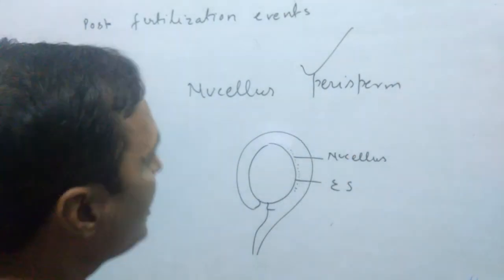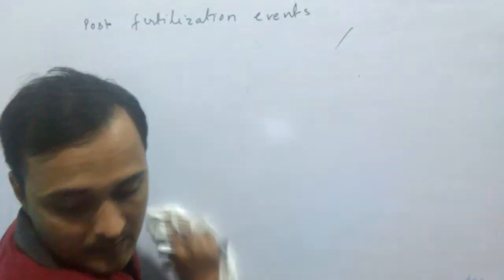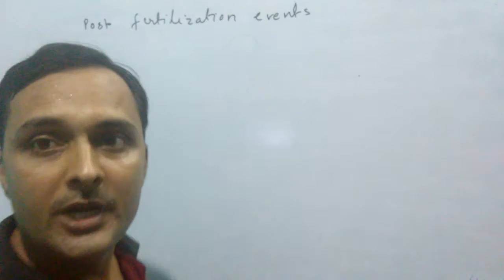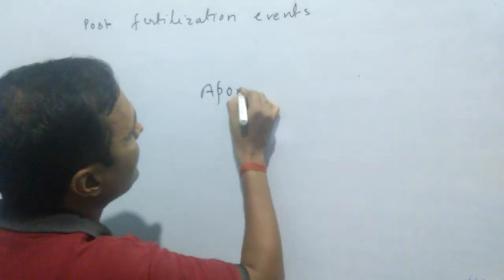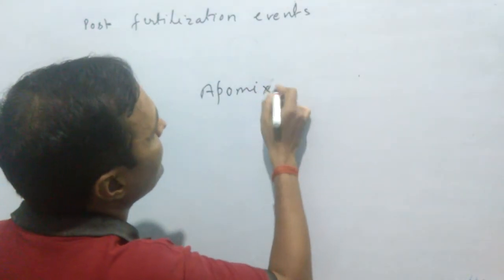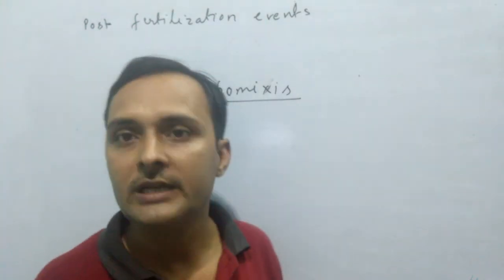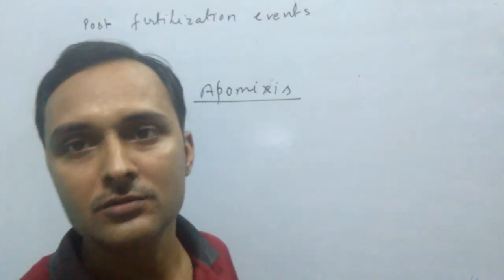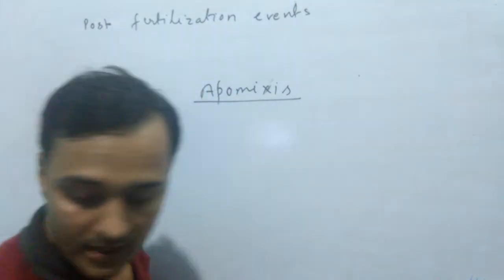Come to the next, apomixis and parthenocarpy. Development of seed without fertilization is known as apomixis, and development of fruit without fertilization is known as parthenocarpy. Come to the next topic, epicotyl and hypocotyl.